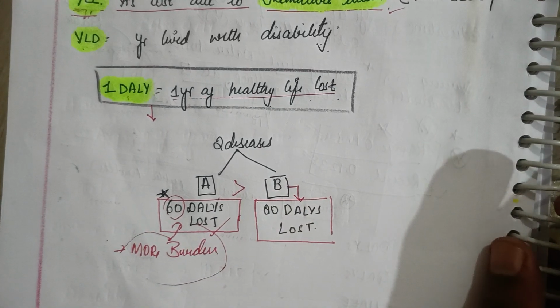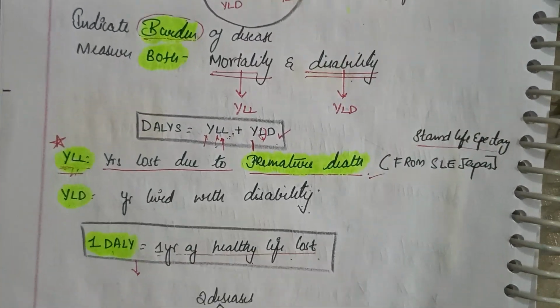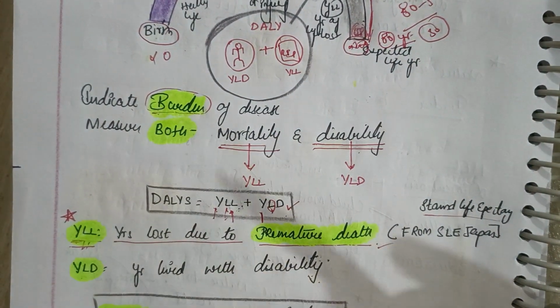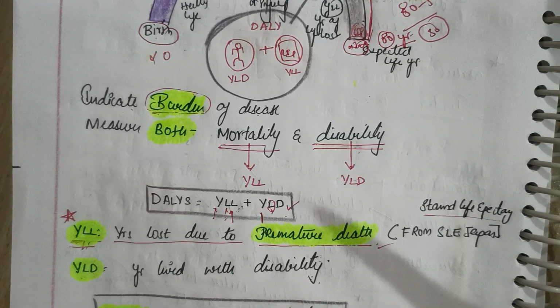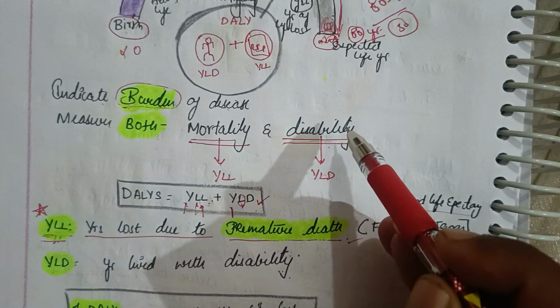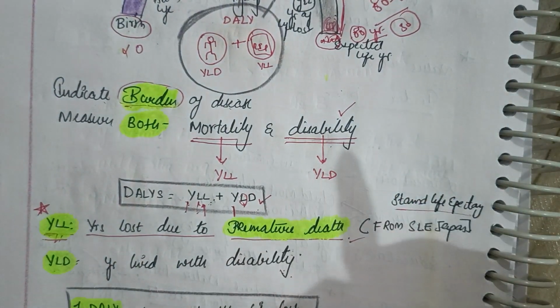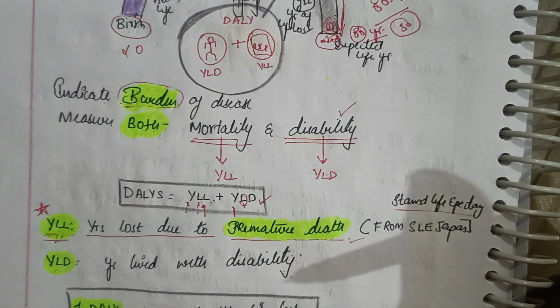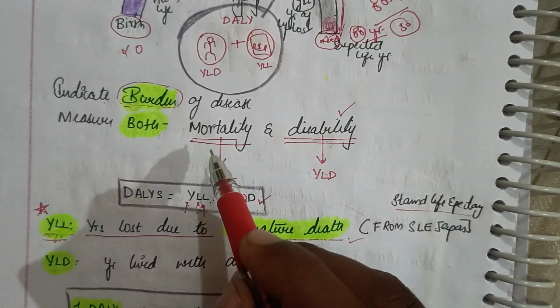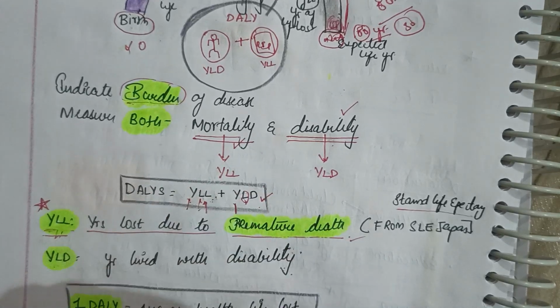Understanding? Right? So can I tell it indicates the burden of disease? Yes. When the person is suffering, can I tell it tells the disability? Right? Can I tell years lost due to premature death, that is, it is mortality?